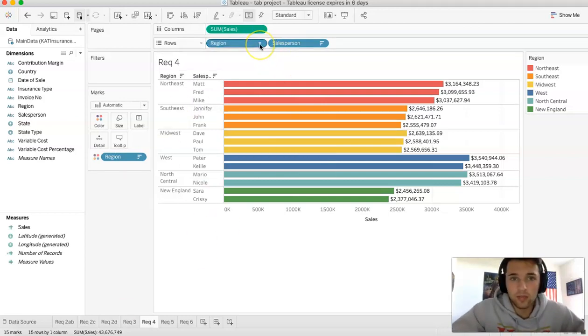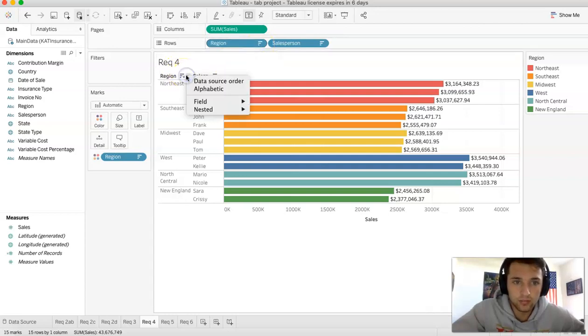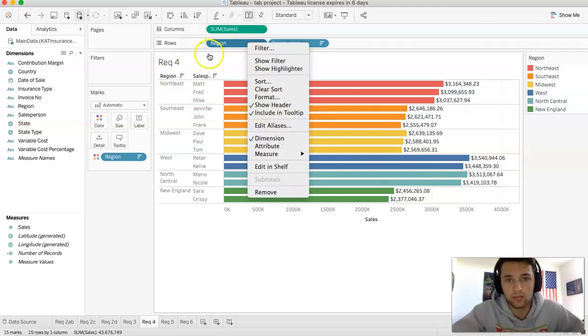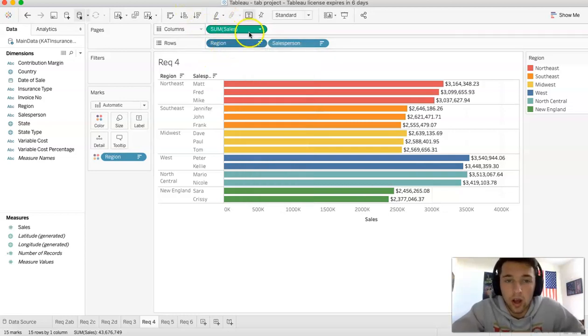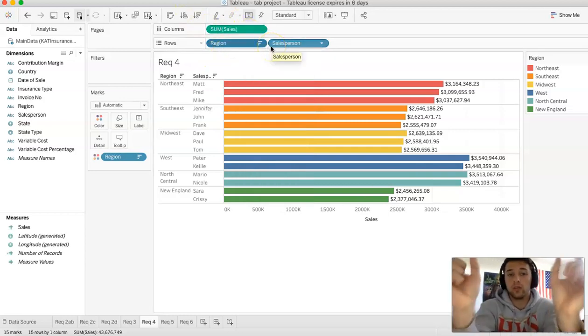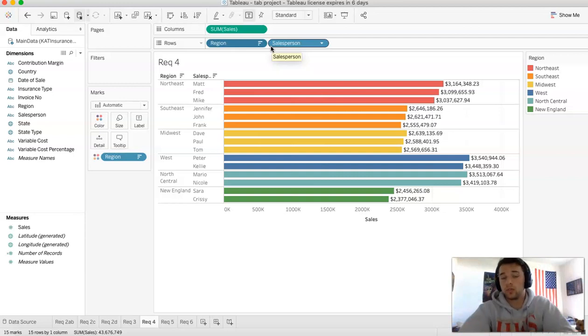And we did that by sorting in descending and different types of orders, which we were able to set when we right-clicked on this and edited it as well. Because we do have two different sections in our rows, so that makes it a little different.